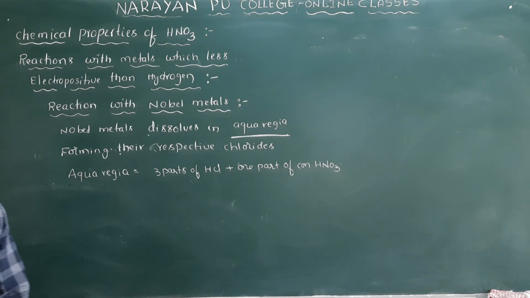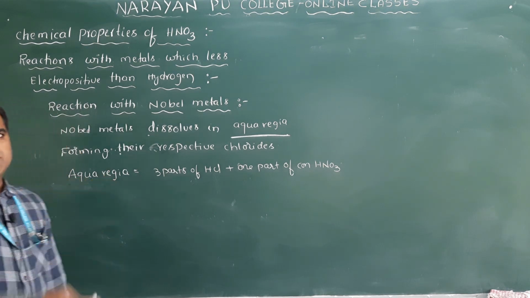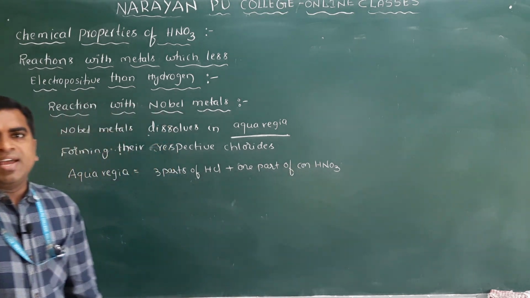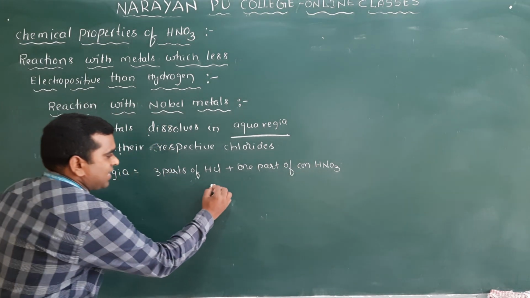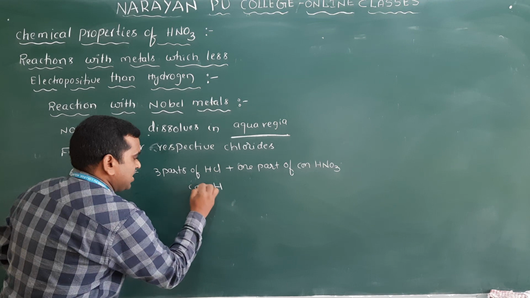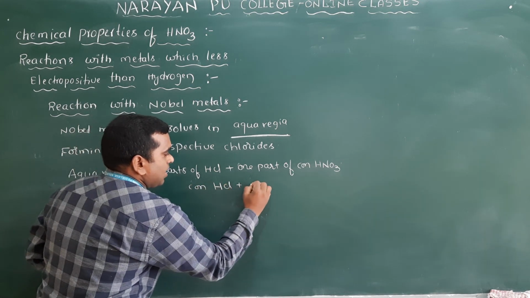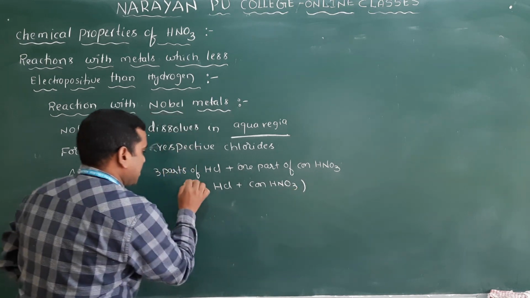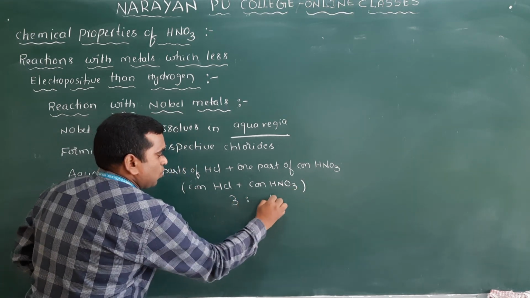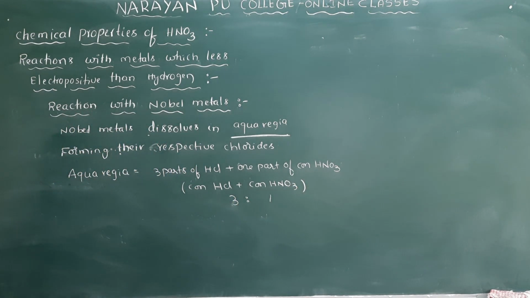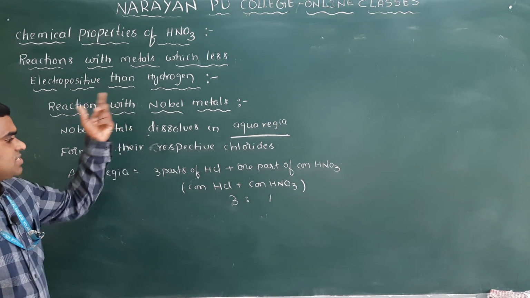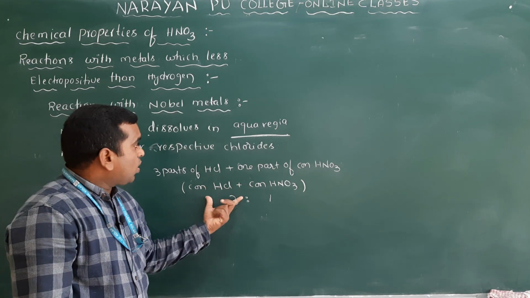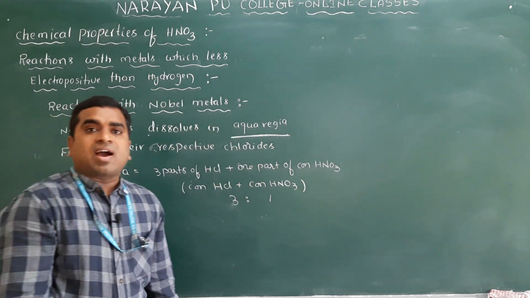They will ask what aqua regia is. So a 3:1 ratio of HCl and HNO3, or simply you can write concentrate HCl plus concentrate HNO3 in which ratio? 3:1 ratio. Clear?